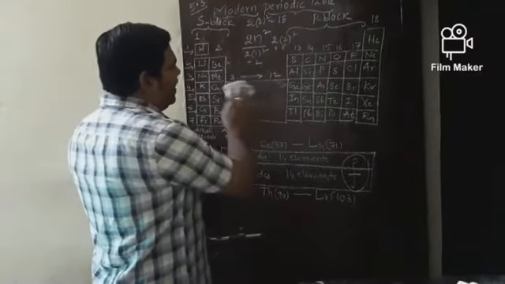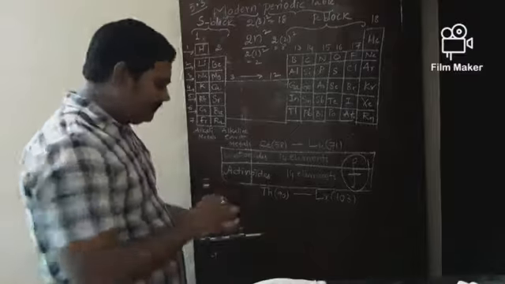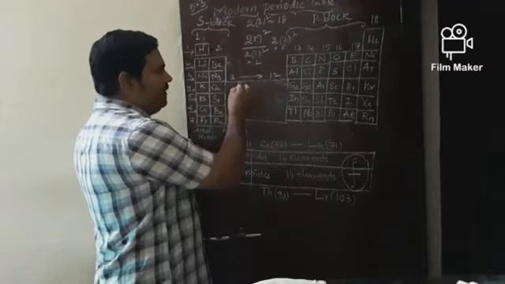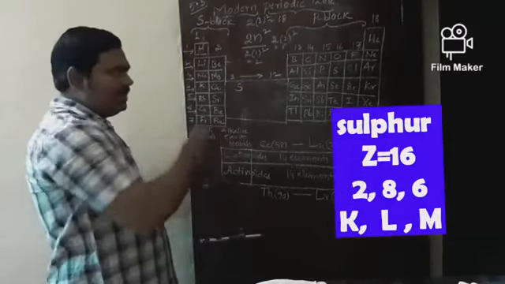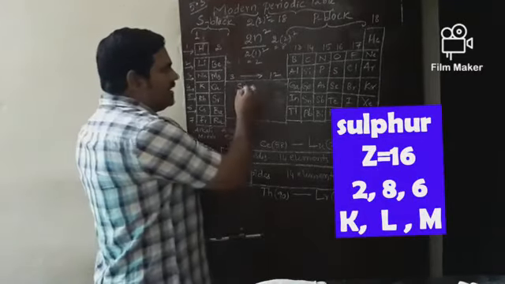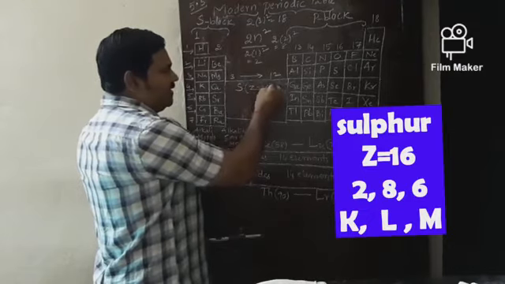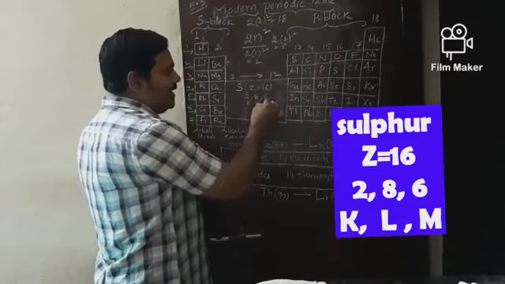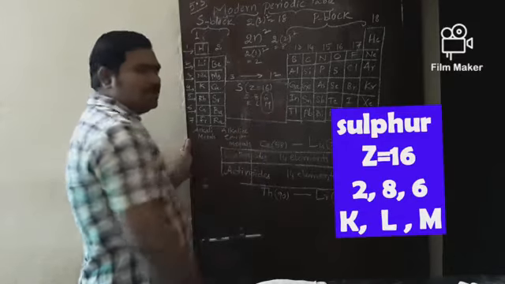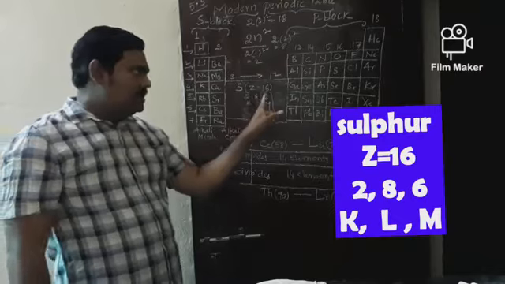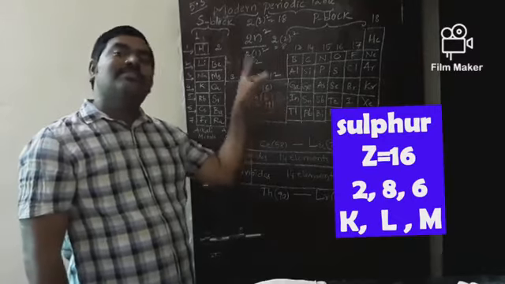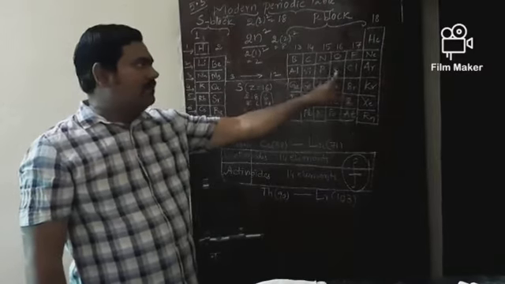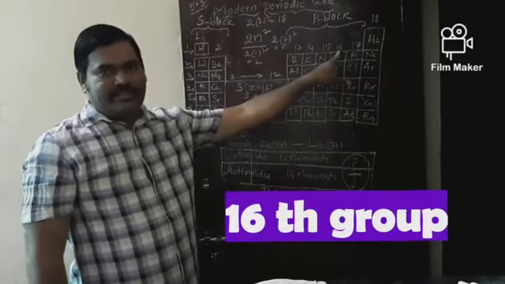Okay? Now, all of you observe this information. For suppose, let me select one element from this group, that is sulfur. Okay? What is the symbol of sulfur? Yes. And what is the atomic number of sulfur? 16. What is the electronic configuration? 2, 8, 6. Number of shells are K, L, M. How many valence electrons are there? 6. So, 6 valence electrons plus 10. You have to add to get the group number. So, sulfur belongs to group number 16.